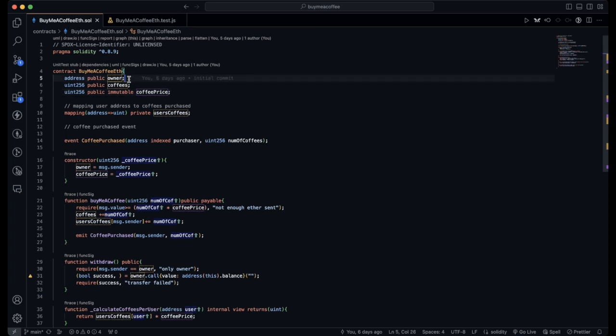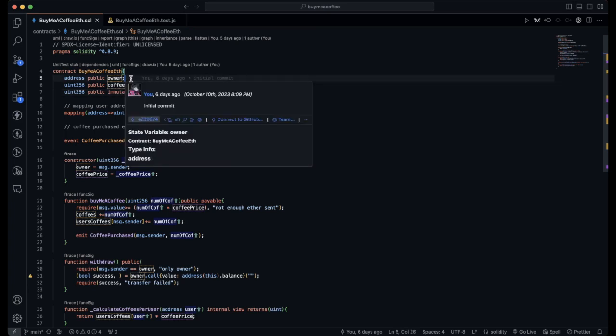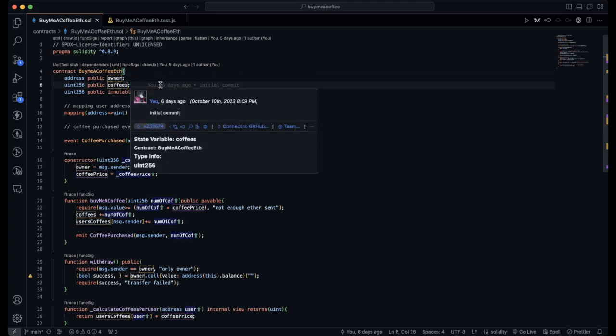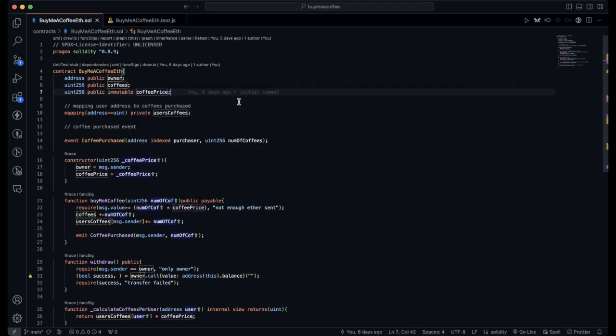First, what we did is we declared a public variable storing the owner's address, as well as another uint public variable for the number of coffees purchased, and then an immutable variable for the coffee price.